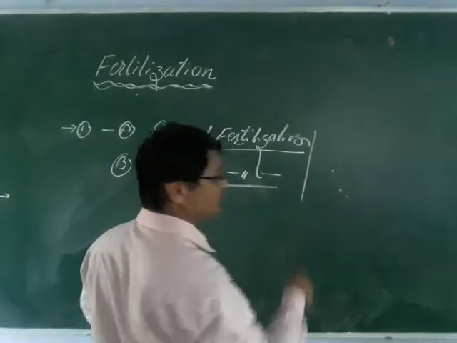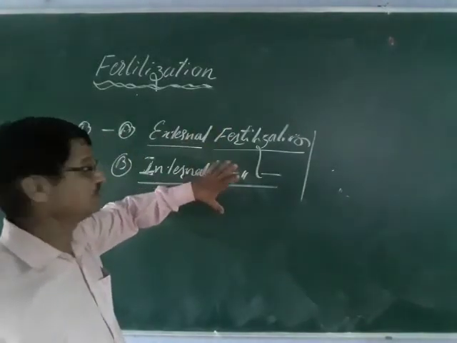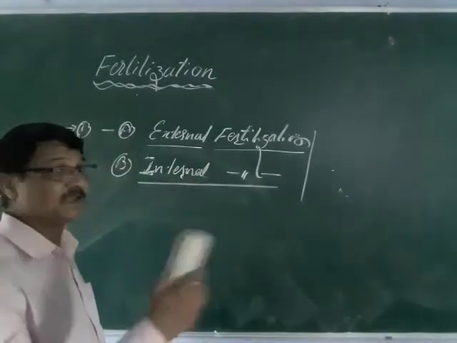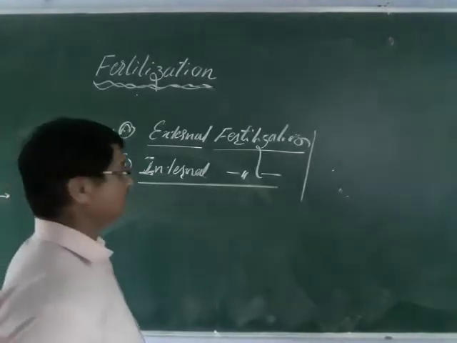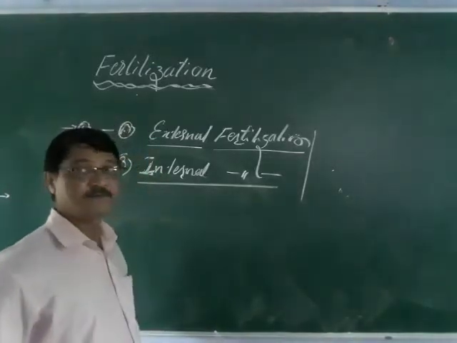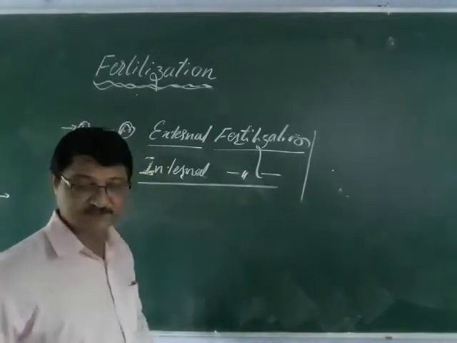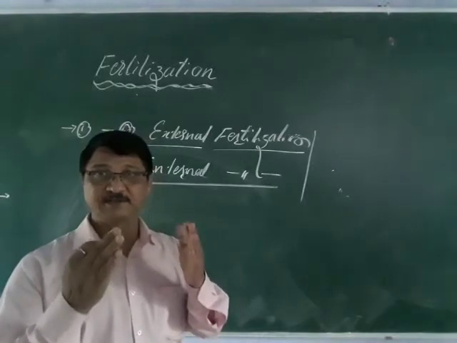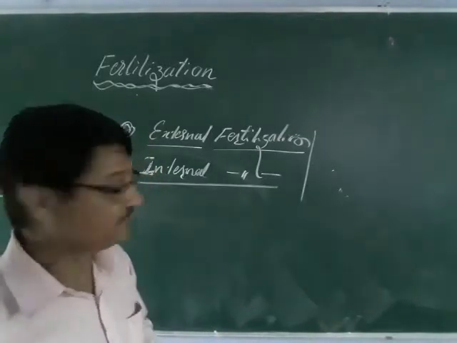This is based on the environment: outside the body, and this is inside the body. A typical example of internal fertilization is most of the higher forms, mammals, and some reptiles. Reptiles, seals and mammals come under that. So what is internal fertilization? The fusion or fertilization of the egg takes place inside the body of the female.